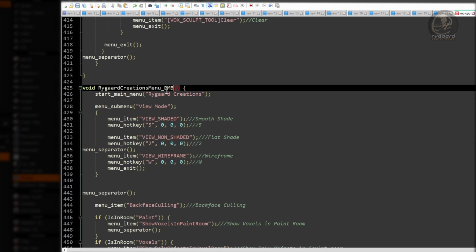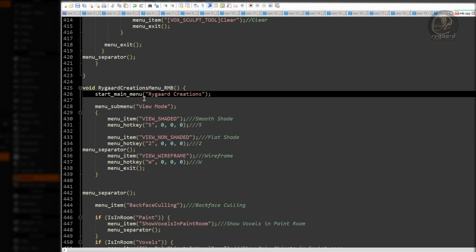Now, the first step here is to select the entire function Start menu Rygaard Creations and press the delete key on the keyboard to delete the function, okay? Great.